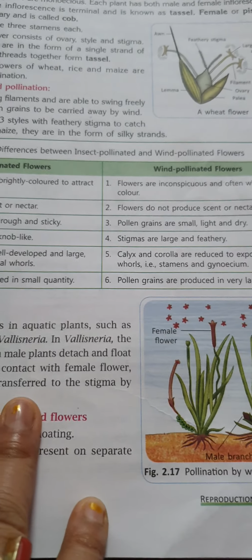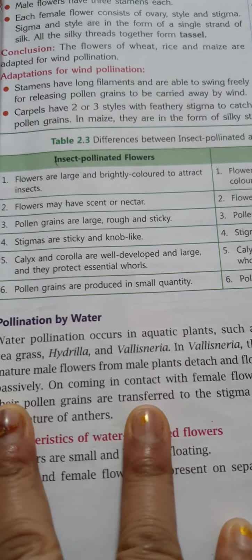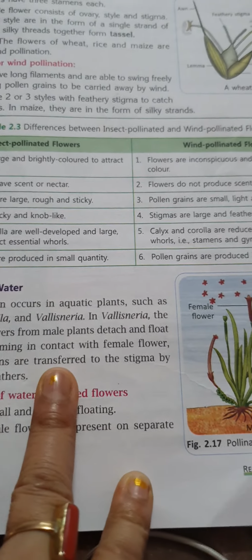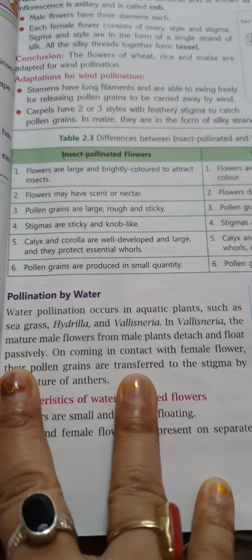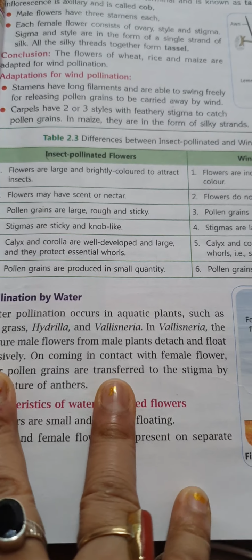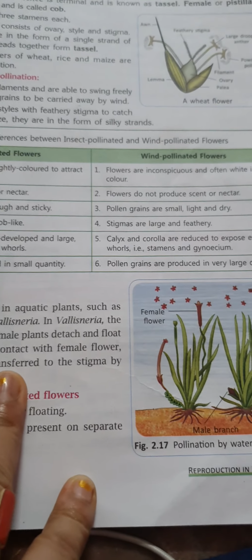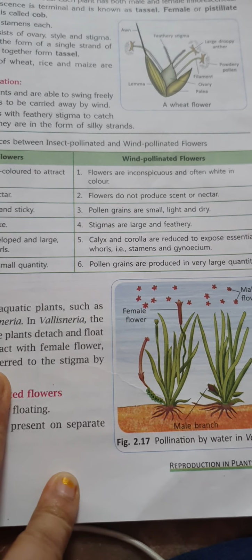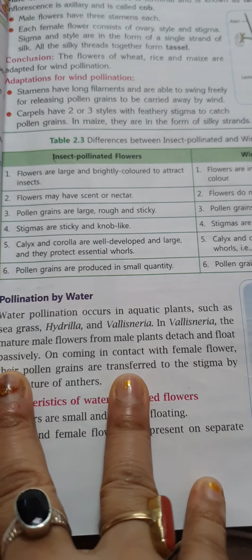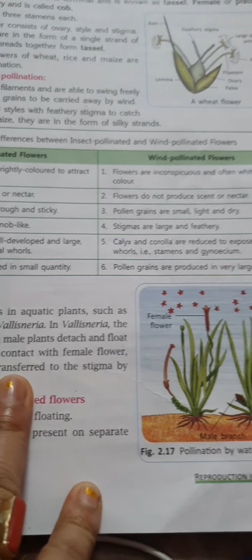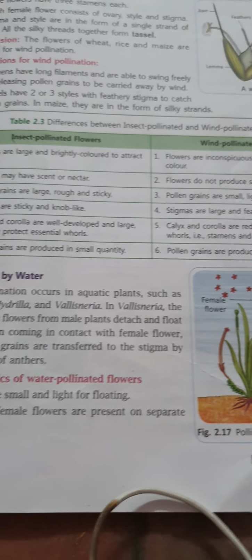Stigmas are sticky and knob-like. Stigmas are large and feathery. Calyx and corolla are well developed and large. They protect essential whorls. Likewise, calyx and corolla are reduced to expose the essential whorls, that is stamens and gynoecium. Pollen grains are produced in small quantity. Pollen grains are produced in very large quantity.